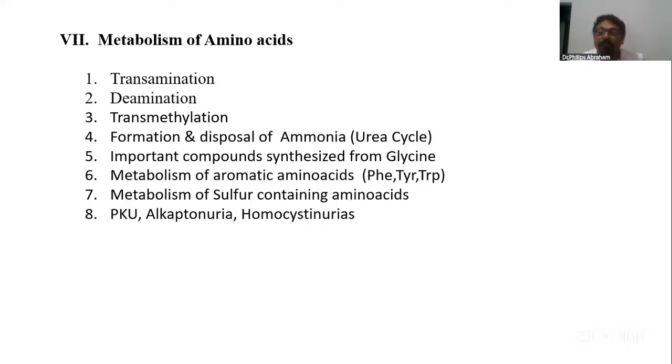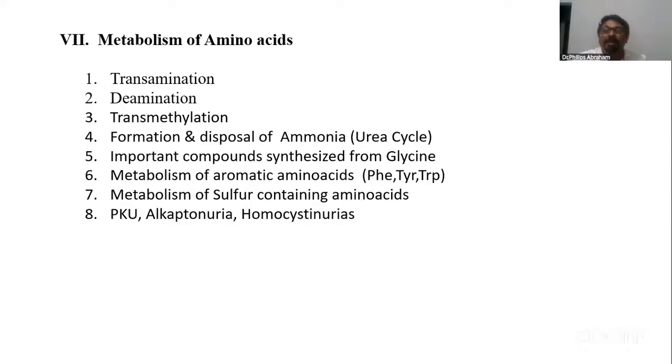Thereby we can synthesize creatine. The process is involved in epinephrine, norepinephrine synthesis, choline synthesis, serotonin synthesis. So a number of biologically important compounds can be produced through transmethylation reactions. Those examples you are supposed to find.